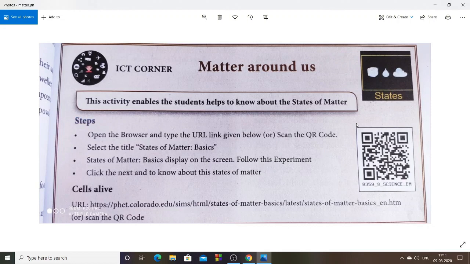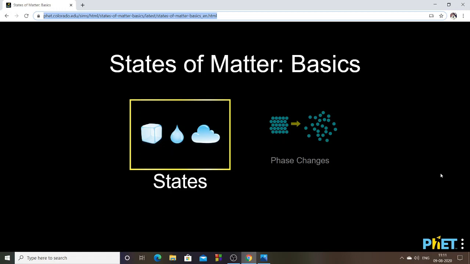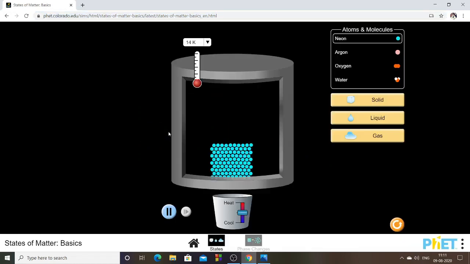So now let me take you to that page. This is how that page looks. Understand? States of matter basics is given. Using this, I would like to explain certain things, so click over this. You have a simulation being designed, and atoms and molecules are given.